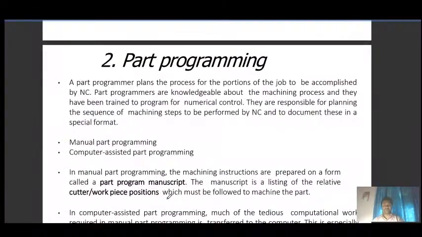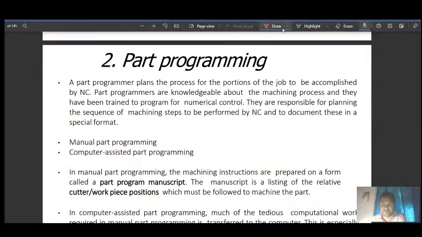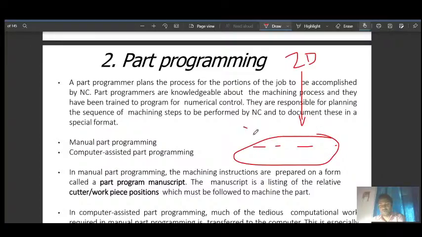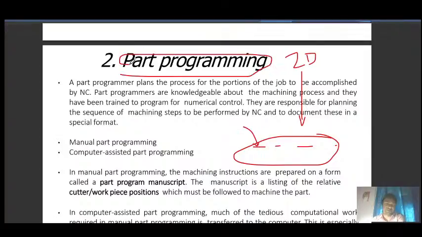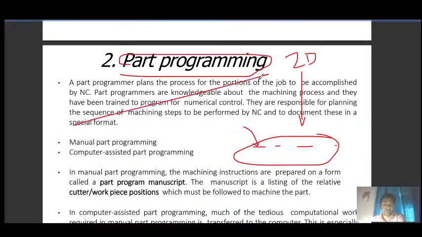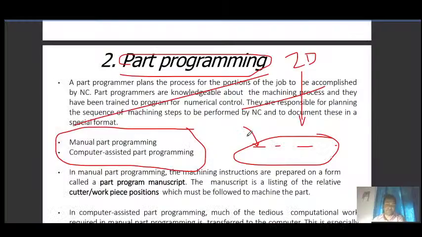So we will have the part programming. Again, from the 2D drawing you have got the idea that you need to perform a specific machining operation, and that operation should be in sequence. How to code those operations is the part of part programming. Part programming is done in two ways: manual part programming and computer assisted part programming.